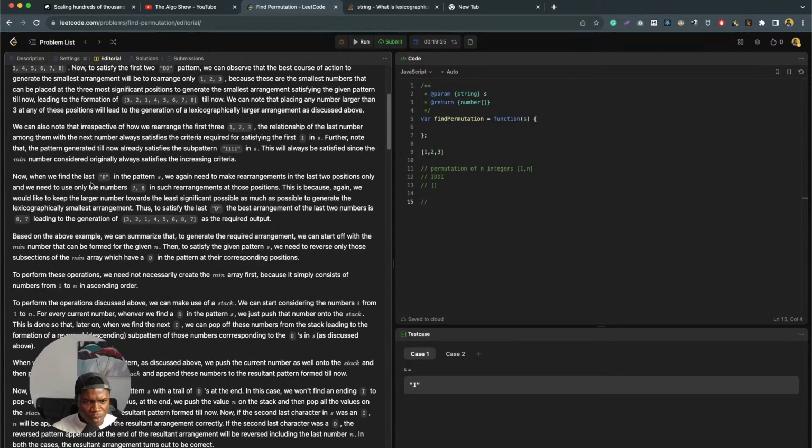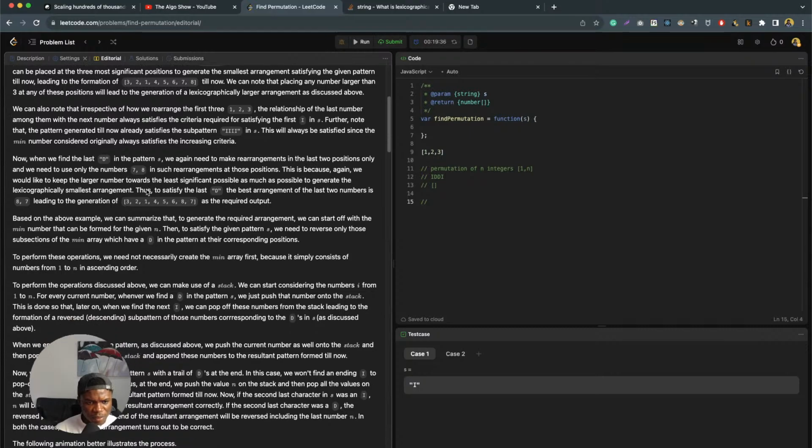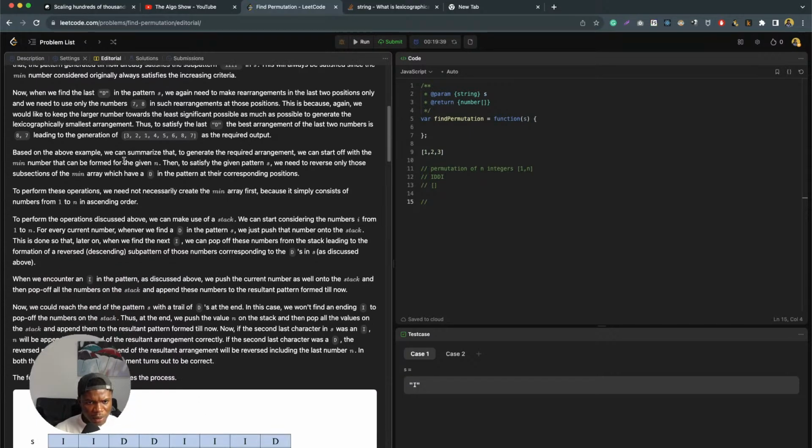Now, when we find the last D in the pattern, we again need to make the arrangement in the last two positions only, and we need to use the numbers 7, 8. Based on the above example, we can summarize that to generate the required arrangement, we can start off with the number min that can be formed given n. Then to satisfy the given pattern, we need to reverse only those substrings of the main array which have a D in the pattern.